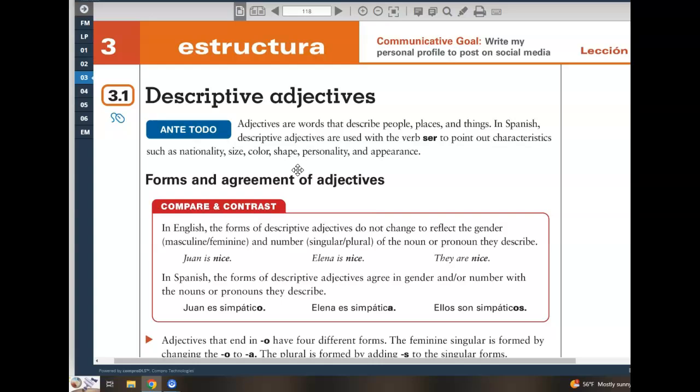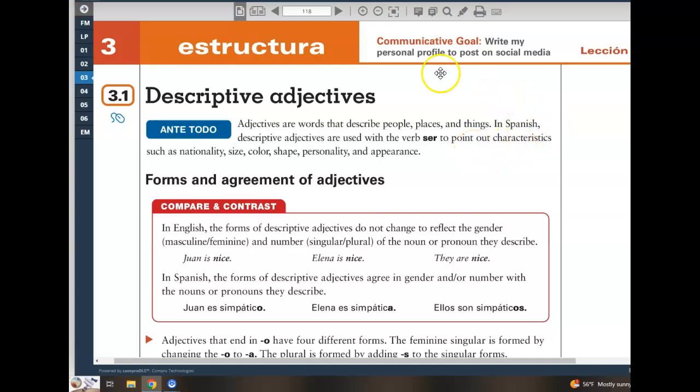All right, today's lesson is a continuation of where we left off last class, our lesson on descriptive adjectives. As we talked about last class, we have already discussed how adjectives are words that describe people, places, and things, as you can see on page 118 of the textbook. That's not new. We know what adjectives are in English.